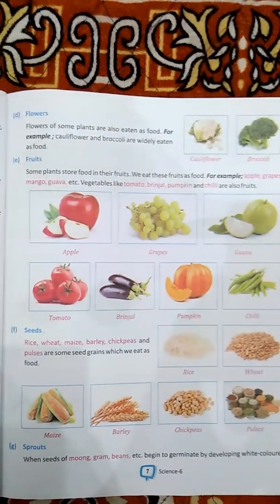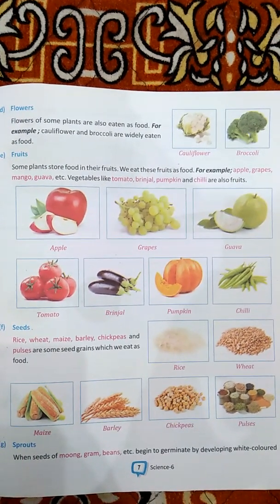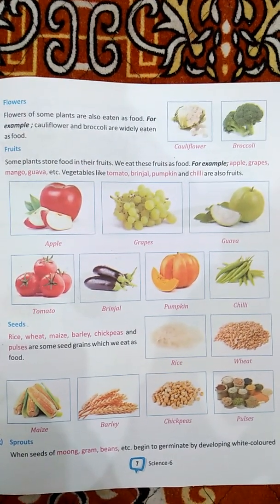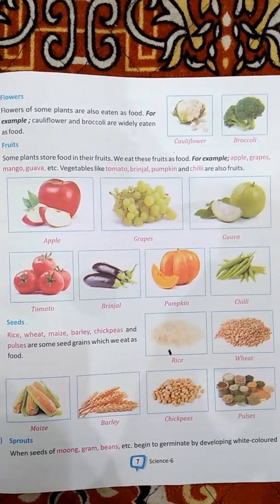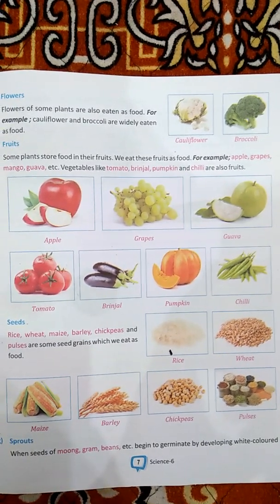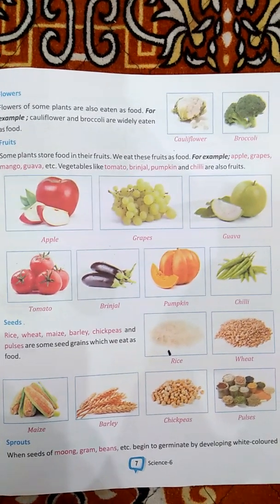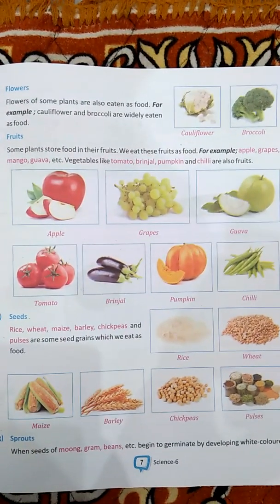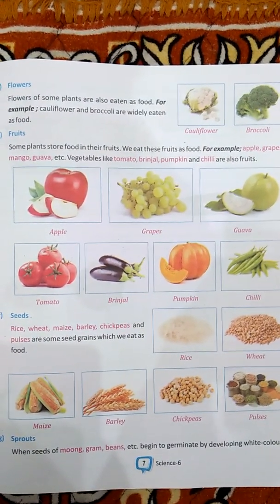So the next is fruits. Some plants store food in their fruits. This includes tomato, brinjal, pumpkin, chili, apple, grapes, mango, guava, etc. And these parts of the plant are also known as the fruit.